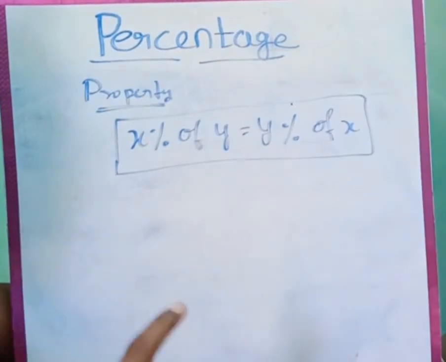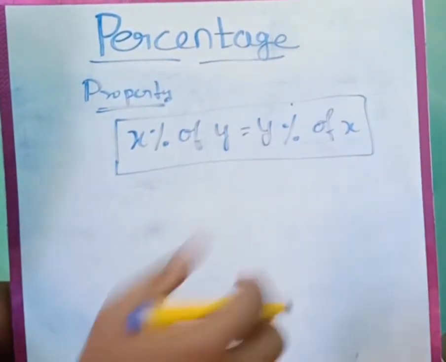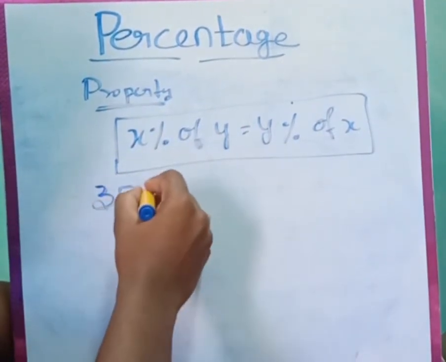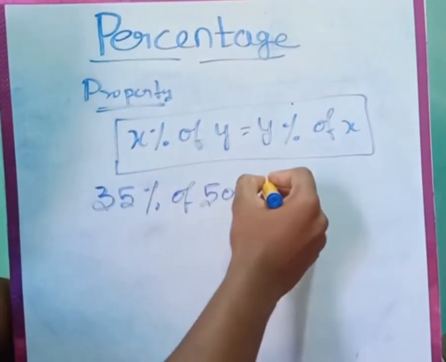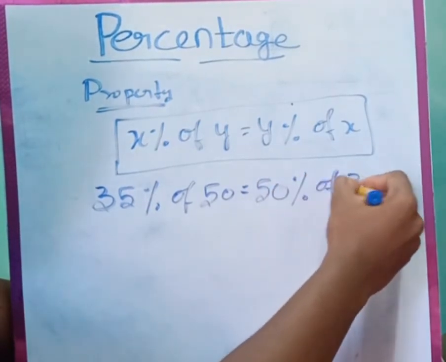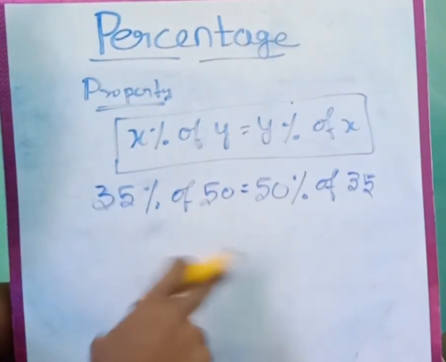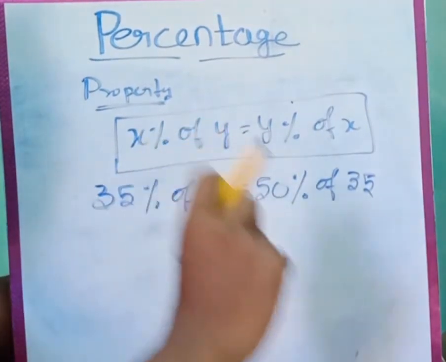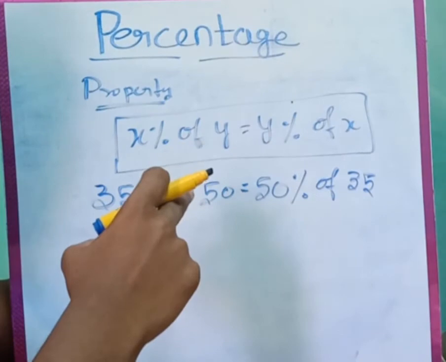Let us understand this property with one example, guys. If I say 35% of 50 is equal to 50% of 35, I'm damn sure if you solve this, you will find both answers the same. That's what this property says, that X percentage of Y equals Y percentage of X. So here X is 35 and Y is 50.